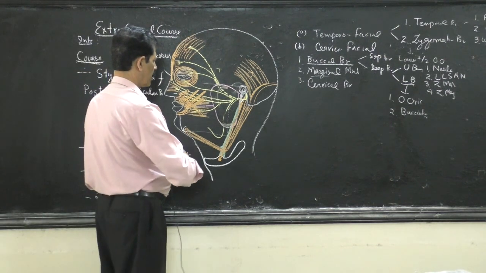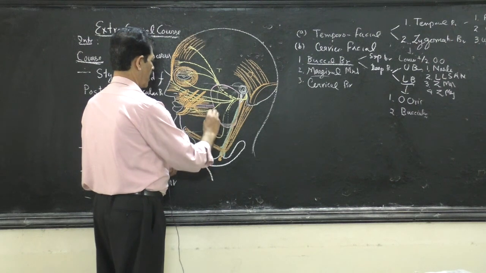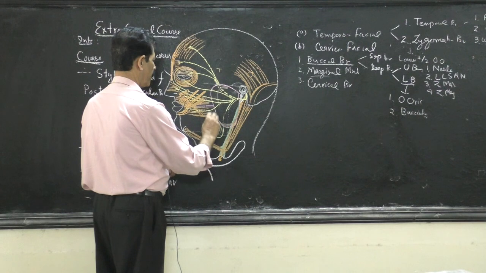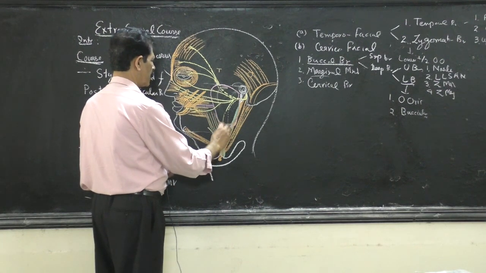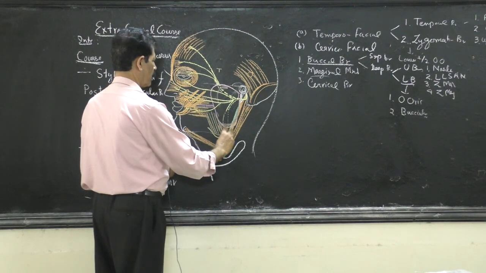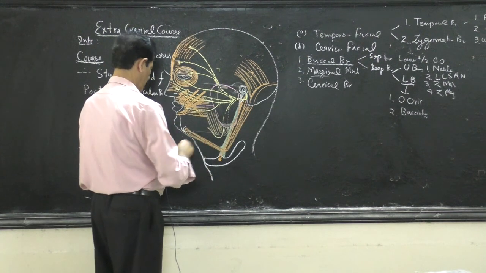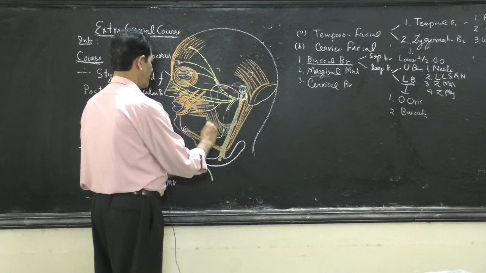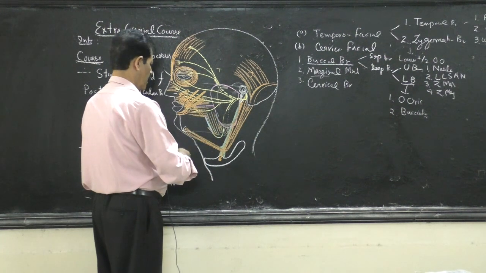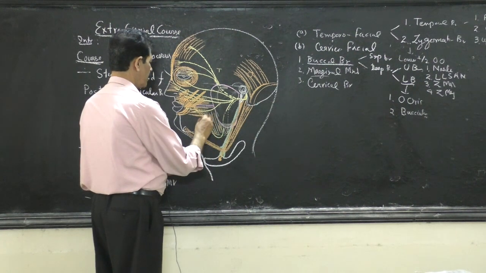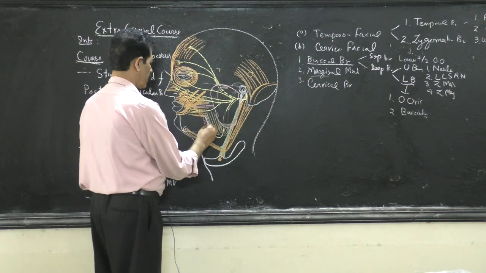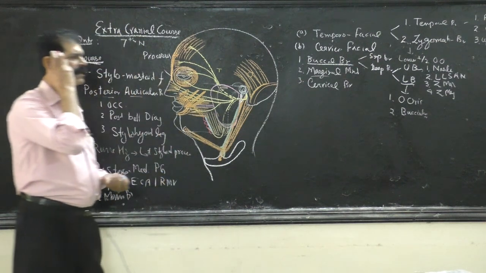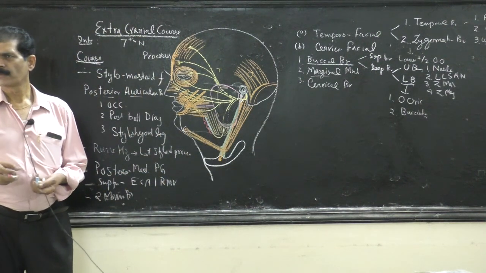just anterior to the masseter, the anterior border of the masseter muscle. And we know the anterior border of the masseter muscle is related to the facial vein and a tortuous facial artery, the anterior border of the masseter, muscle of mastication.